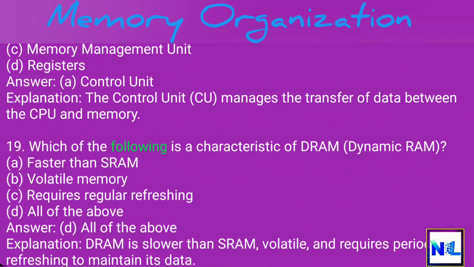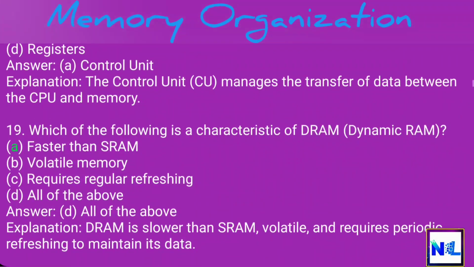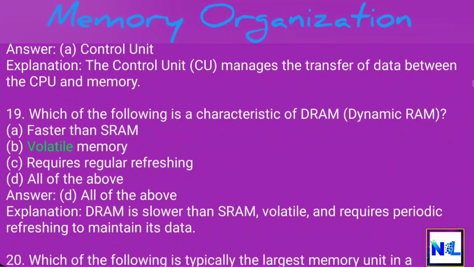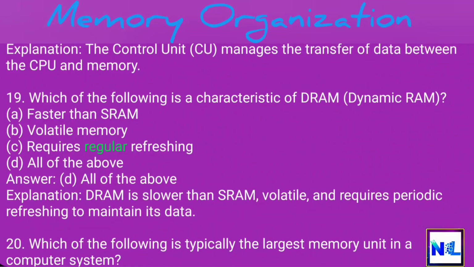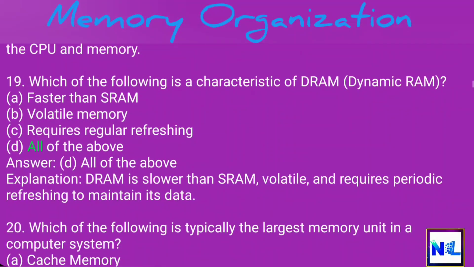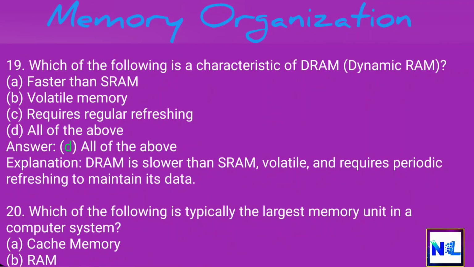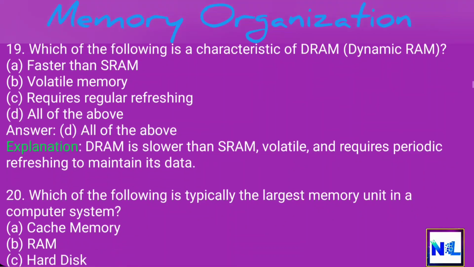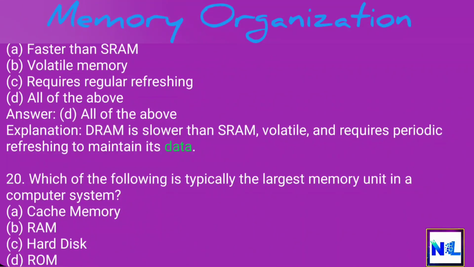19. Which of the following is a characteristic of DRAM, dynamic RAM? A. Faster than SRAM. B. Volatile memory. C. Requires regular refreshing. D. All of the above. Answer: D. All of the above. Explanation: DRAM is slower than SRAM, volatile, and requires periodic refreshing to maintain its data.